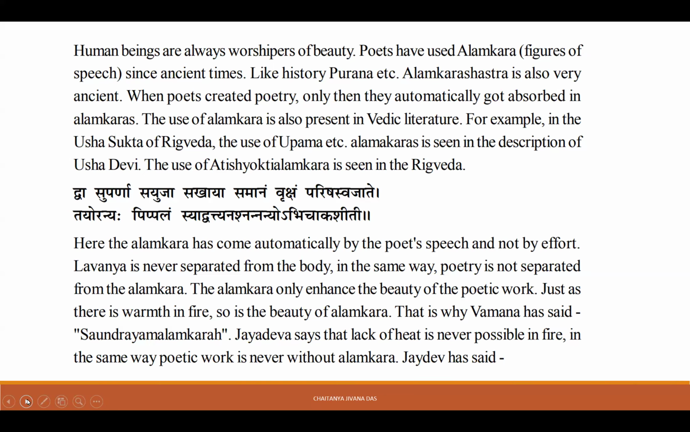For example, in the Usha Sukta of Rig Veda, we find the use of Upama alankara in the description of Usha Devi. Then also the use of Atishayokti alankara, which is an Artha alankara, is seen in the Rig Veda. So there are many different types of alankaras seen in Vedic literature. This is already there in the Vedas, and the Kavis use it in their kavyas. So this is the origin of Alankara Shastra.